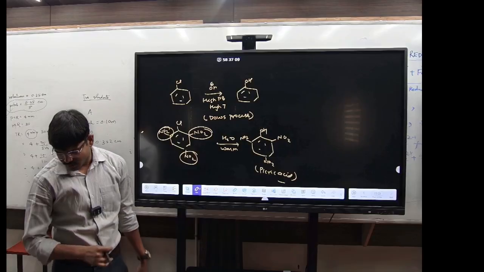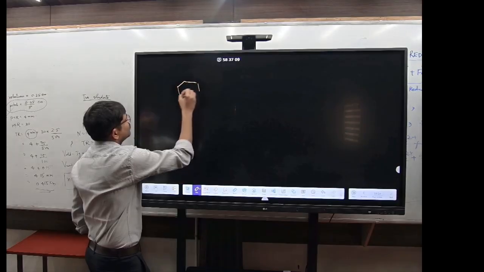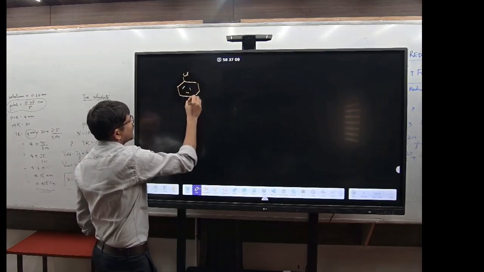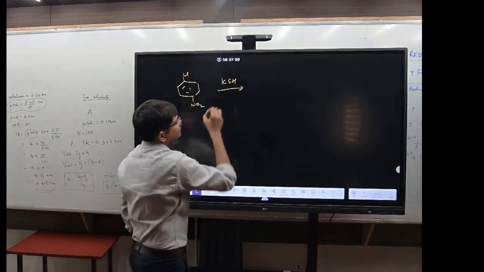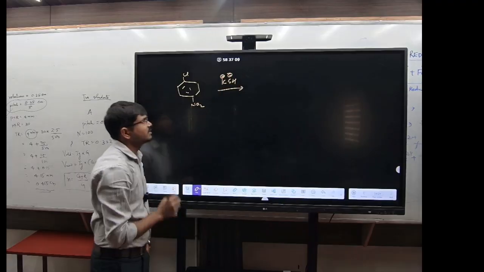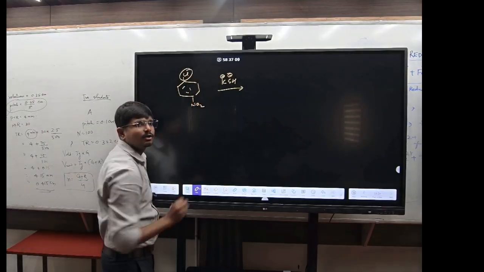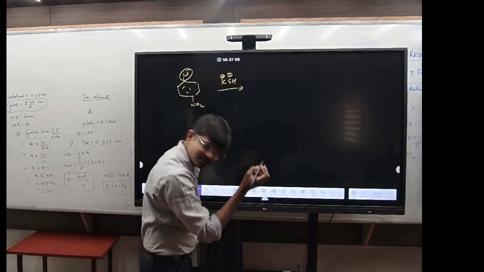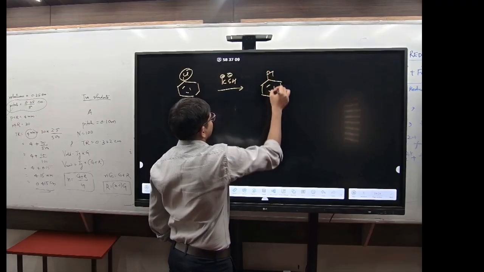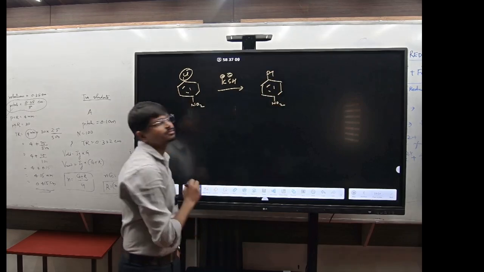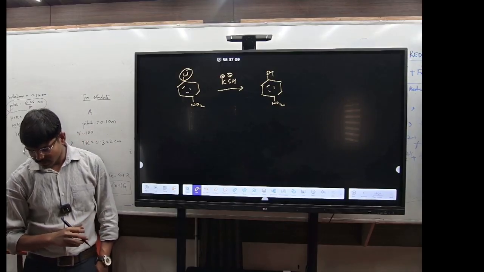Got it? Now look at one more question here. Suppose you have this compound, this chlorine one, and you have the NO2, and you are adding the KSH. So what will form? It is K plus and this is S minus and the H. Chlorine will be substituted by the nucleophile, the SH. So this will form the SH and you will have the NO2. Got it? Clear for you all?